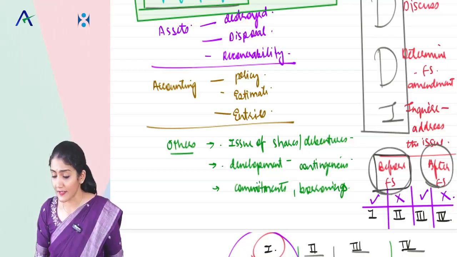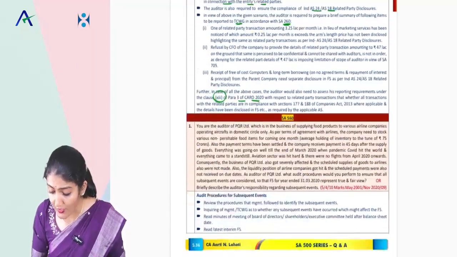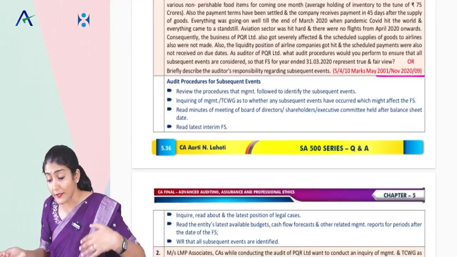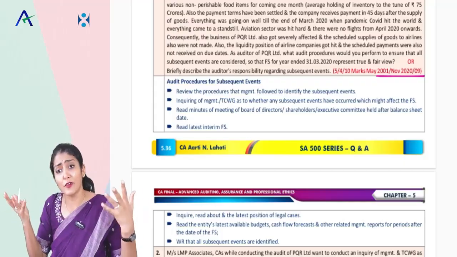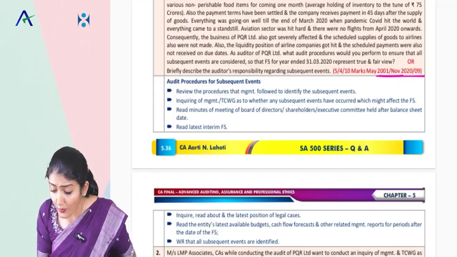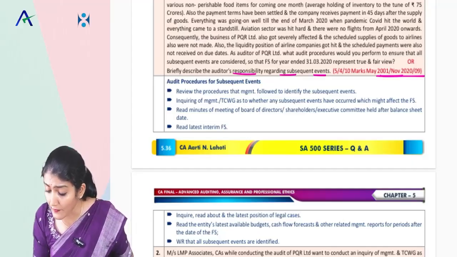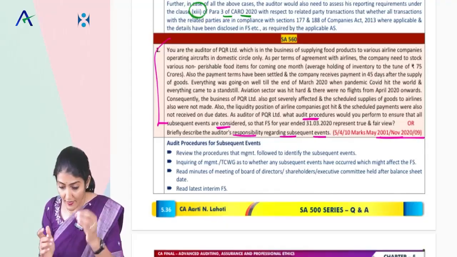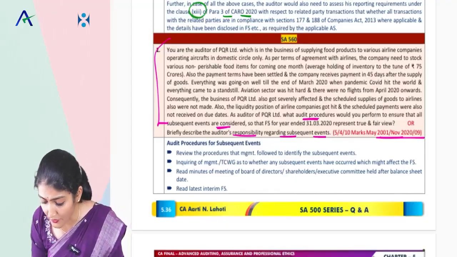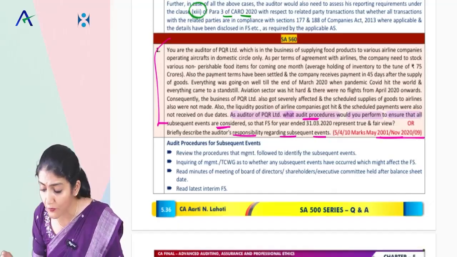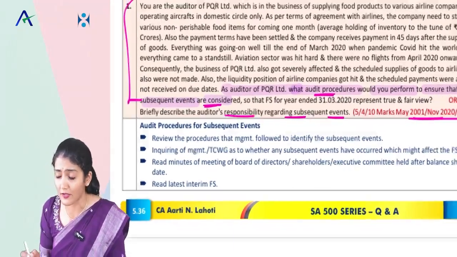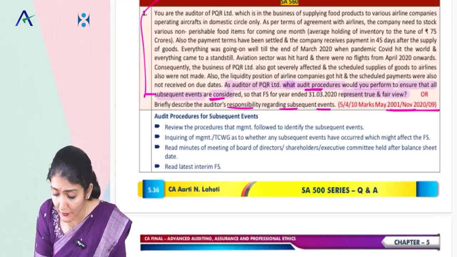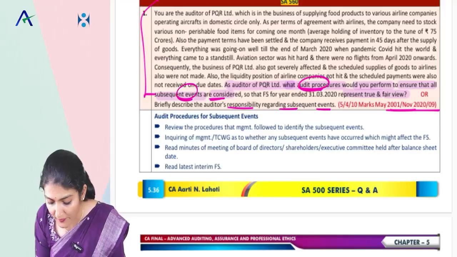Right, so that is our discussion regarding 560, the audit procedures for the subsequent events. Again, a question asked in May 2001, November 2009, November 2020. After 40 attempts also they can ask a question again. Audit responsibility for subsequent events. What are the audit procedures for the subsequent events? So all this is story writing in the question. The essence of the question is only over here: as an auditor of PQR, what audit procedures would you perform to ensure that all subsequent events are considered so that financial statements give a true and fair view? So very objectively you have to write down the audit procedures for the subsequent events.